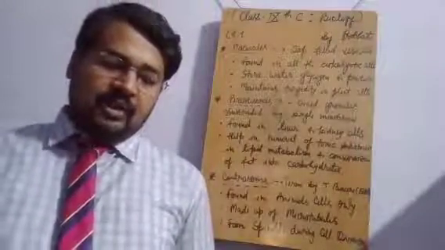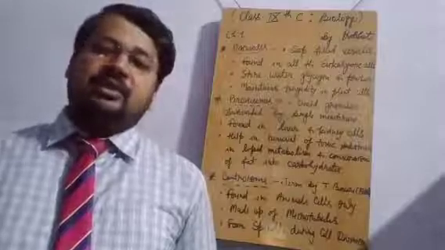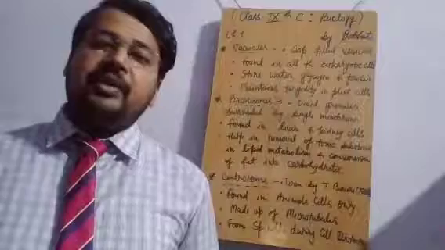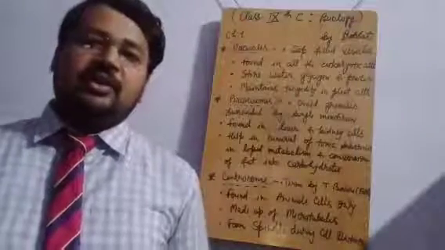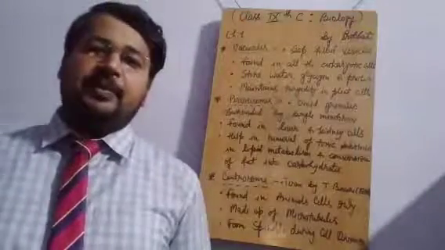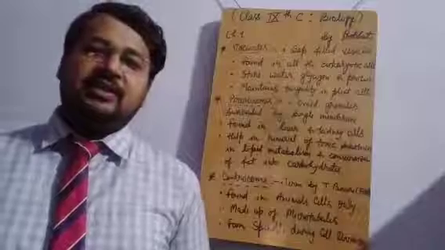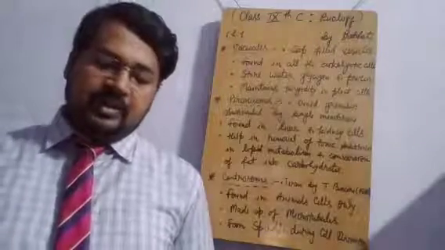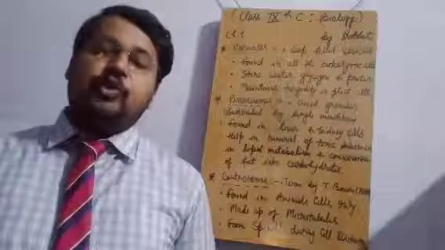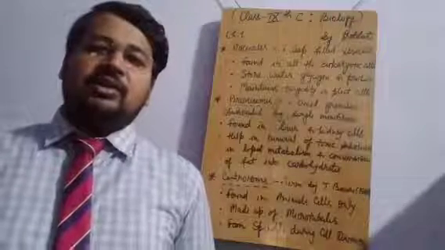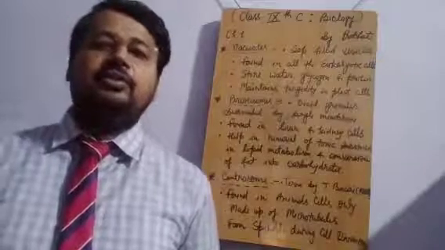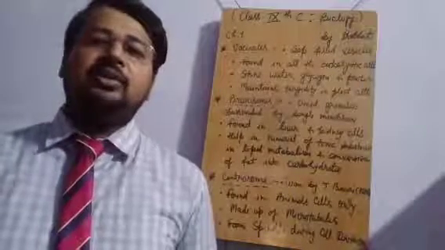They are a kind of storage sacs. In animals a number of small and temporary vacuoles are found, but in plant cells they are permanent and large in size. They store glycogen and protein and also water. The excess amount of food and water that is of no use to the cell is stored in the vacuole.